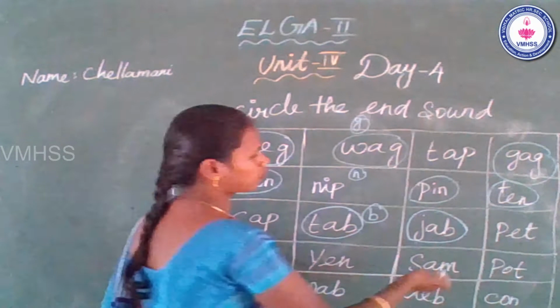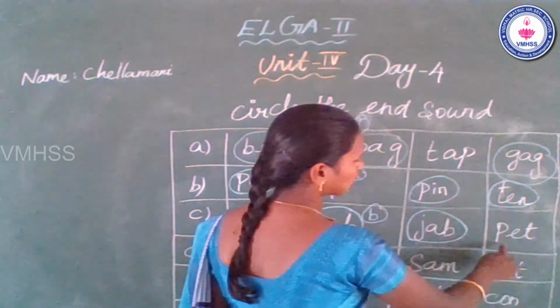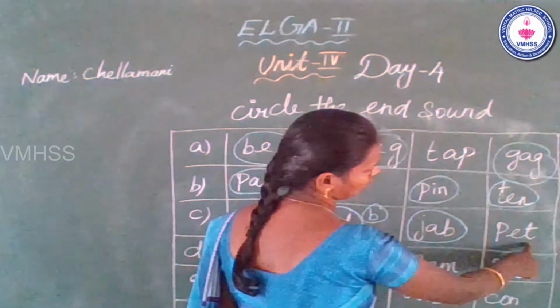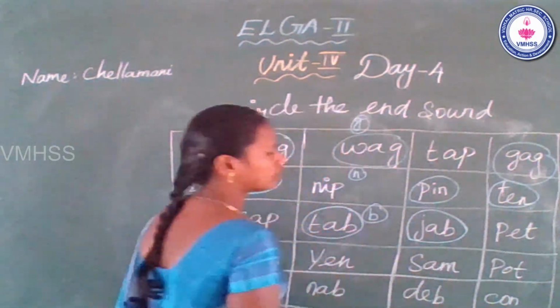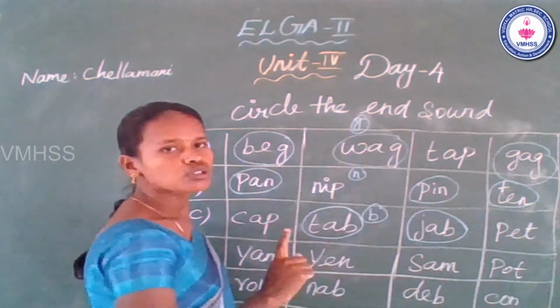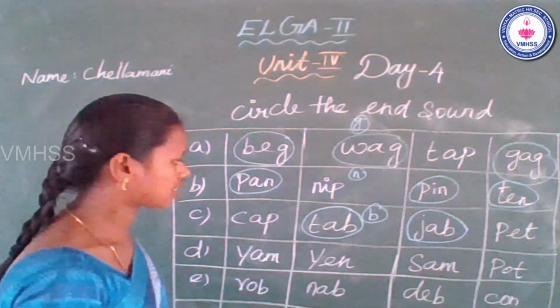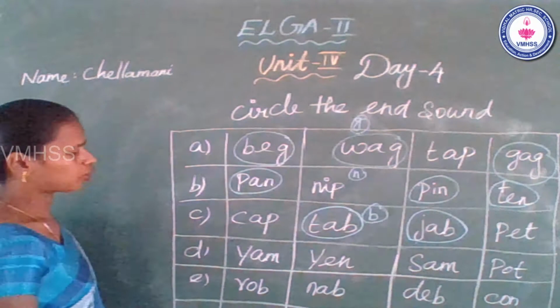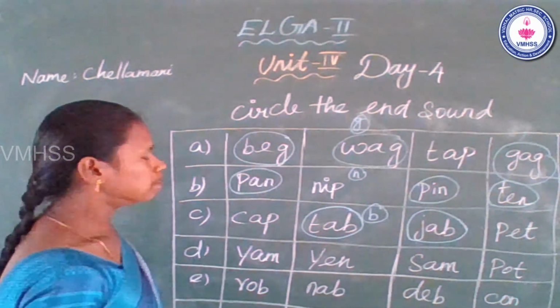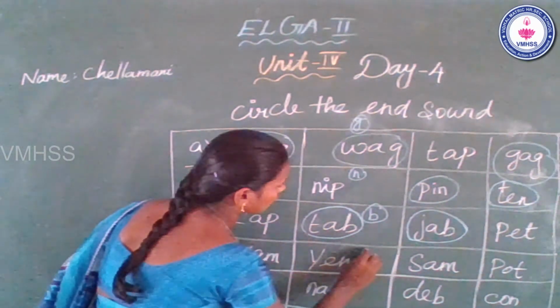Okay. See the fourth one. Pet. The beginning sound B, middle A, N T. This word doesn't have the N sound B, so you don't circle it. Now D. Now I say the N sound. Okay.